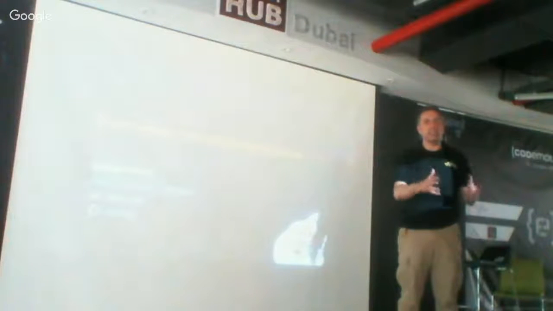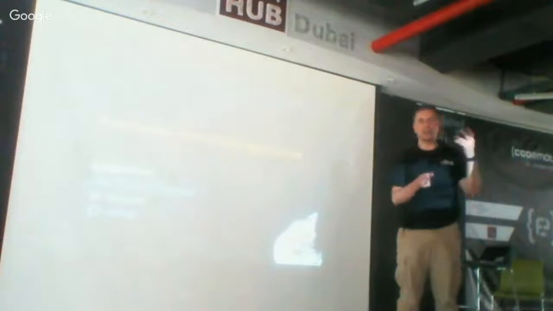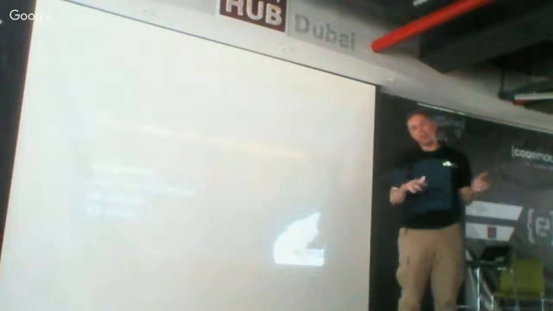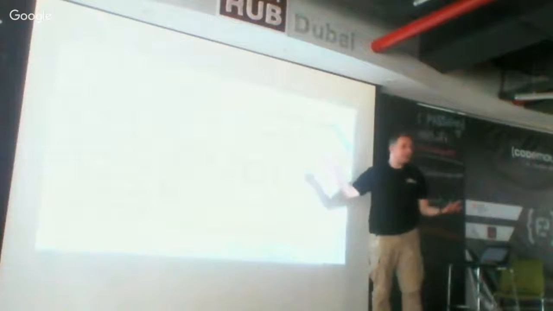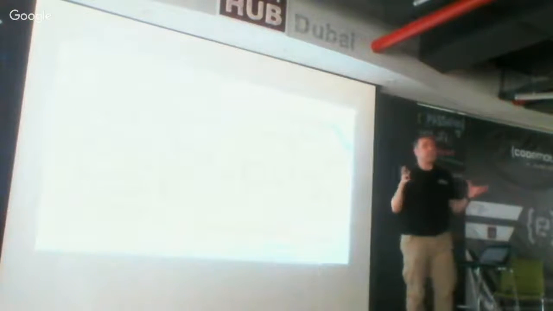But the idea is that you install everything locally, so with Java, you have all the jars, and with NPM, you install locally for JavaScript and Node.js. With Python, you can either install locally, or even better, use virtualenv and then zip the environment and send it to the function. And you can do interesting things. For example, I don't know if you know OpenCV. It's an open computer vision library. It's completely based in C++.